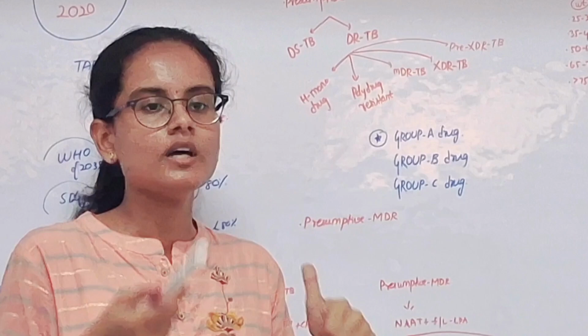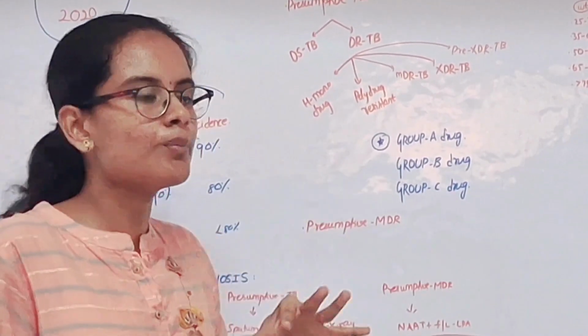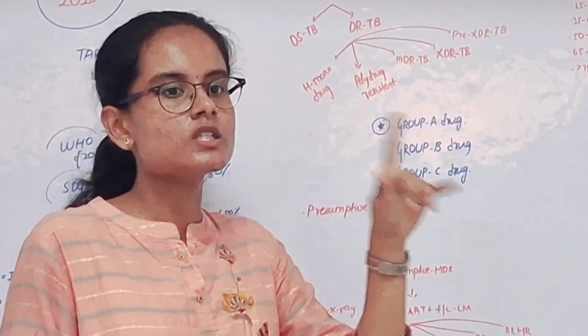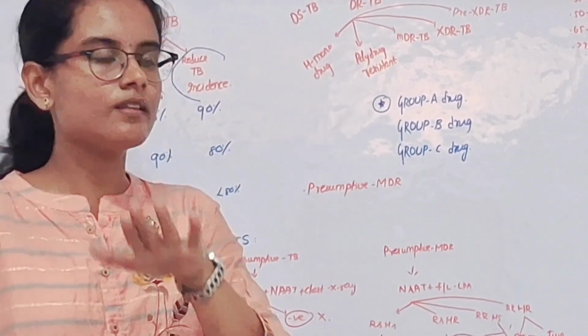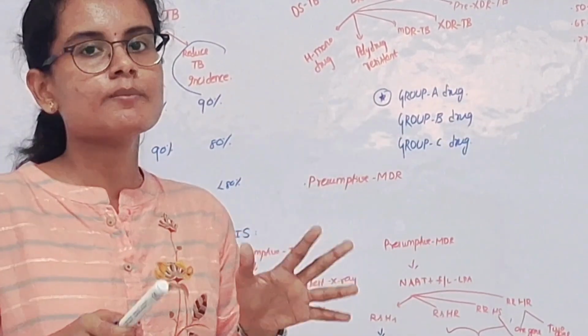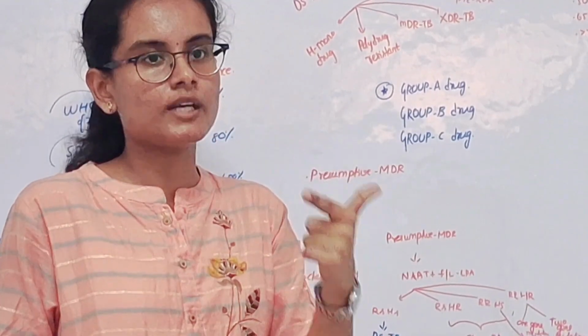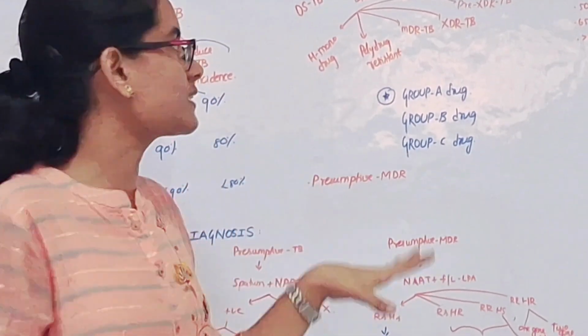So as we all know, isoniazid, rifampicin, pyrazinamide, ethambutol, and other groups of drugs like group A drugs, group B and group C. Group A drugs include levofloxacin or moxifloxacin, and then you have bedaquiline and then linezolid. Group B drugs are clofazimine and cycloserine. Group C drugs, pyrazinamide, ethambutol, cycloserine, imipenem and amikacin, are included.